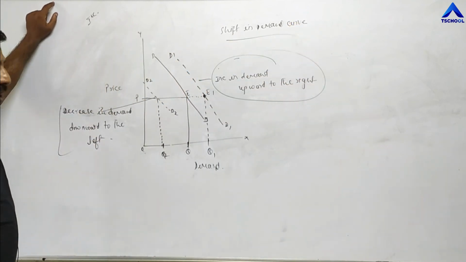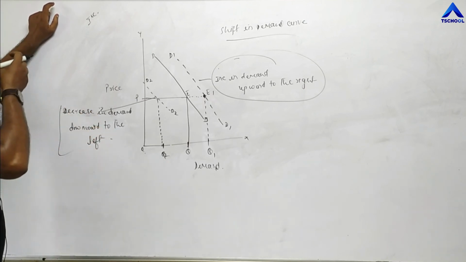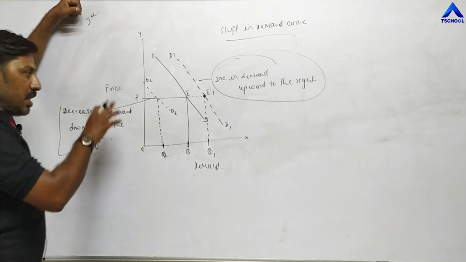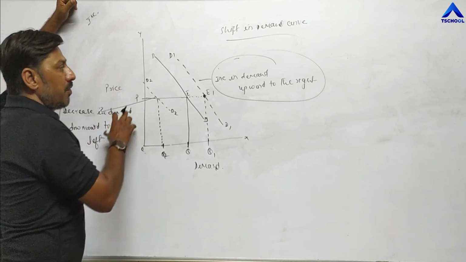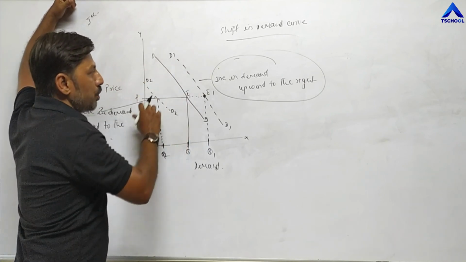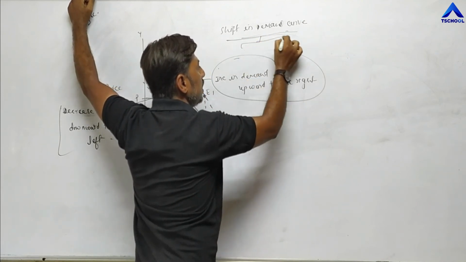When demand changes due to expansion and contraction, it is known as expansion and contraction of demand, also known as movement along a demand curve. But in case of increase and decrease in demand, when the demand curve shifts either upward or downward, it is also known as shift in demand curve. It means shift in demand curve means increase and decrease in demand.